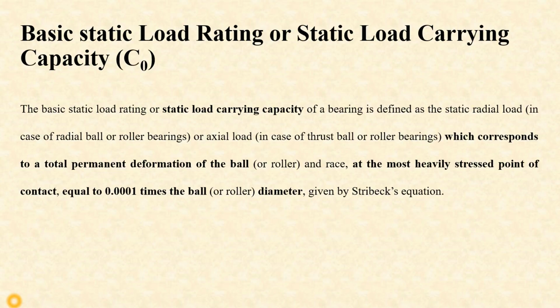Basic static load rating or static load carrying capacity C naught. This is the load acting on the bearing when the shaft is stationary.